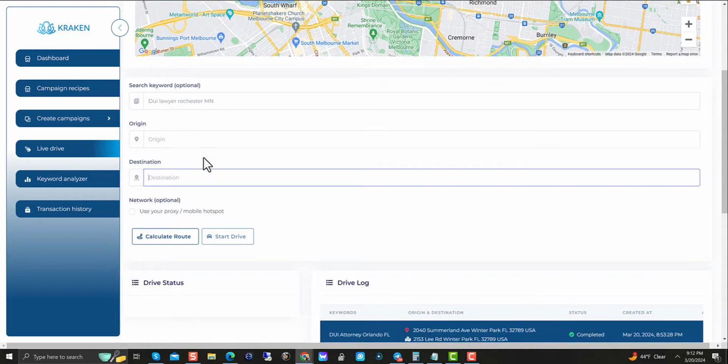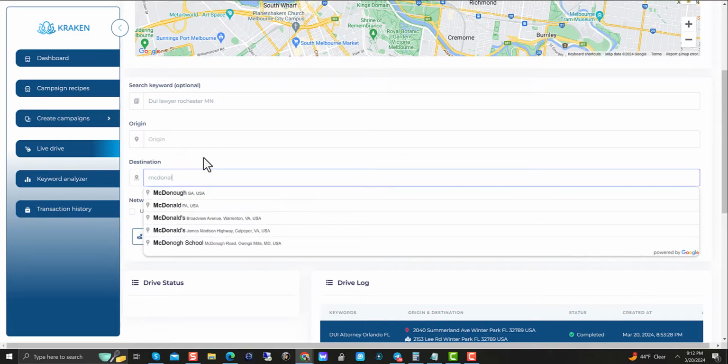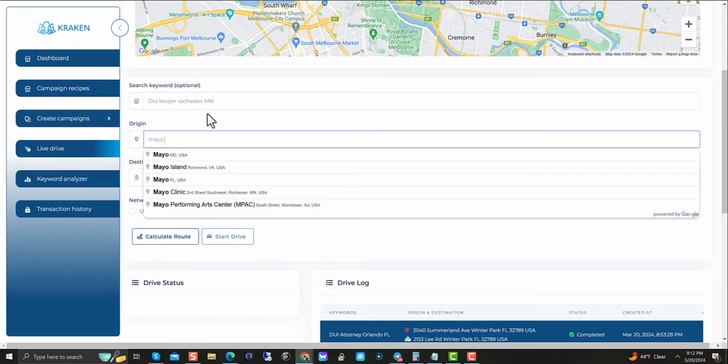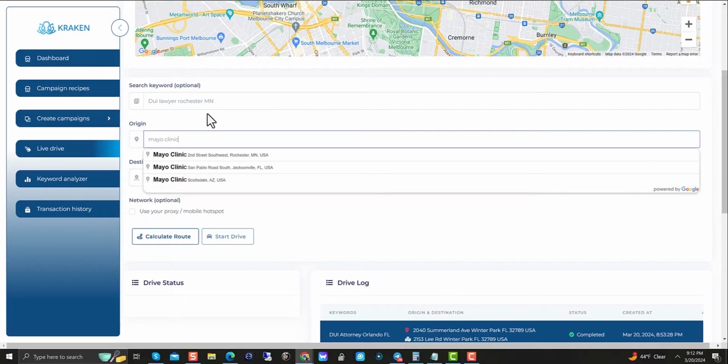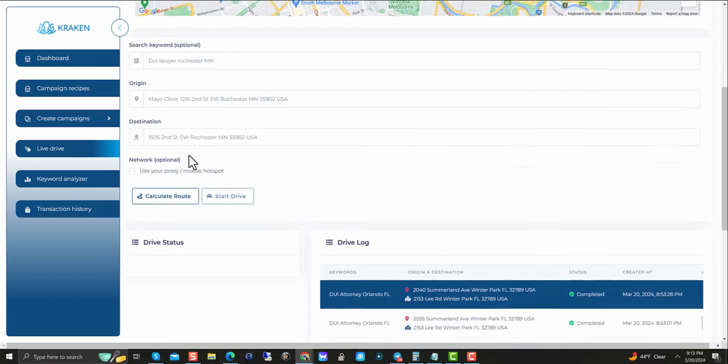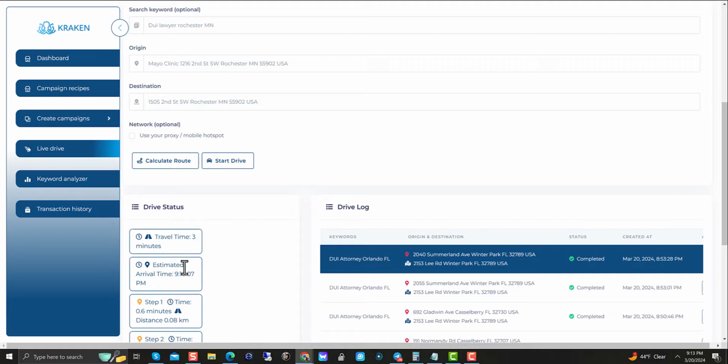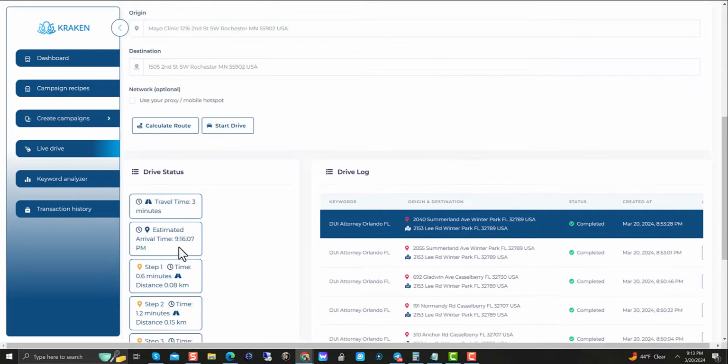Now you can search it by the actual word here. So let's say you do McDonald's, Rochester, Minnesota. Okay, here we go. And you can put that in there. And then your origin, you could do, let's say, Mayo Clinic, Rochester, Minnesota. Okay. Then you can say calculate route. It's going to tell you it's a 3-minute drive. Arrival time is 9:16 p.m. And it gives you your driving directions here.